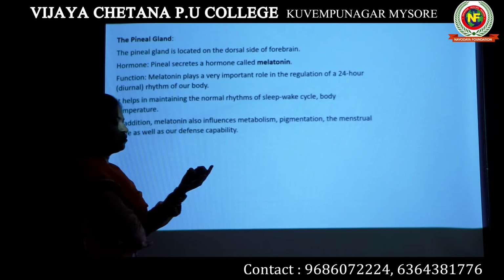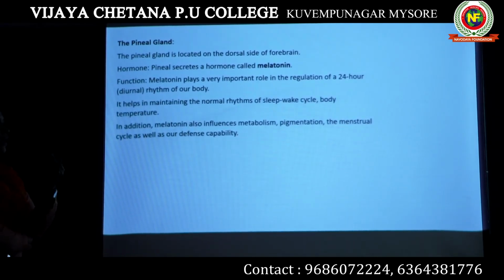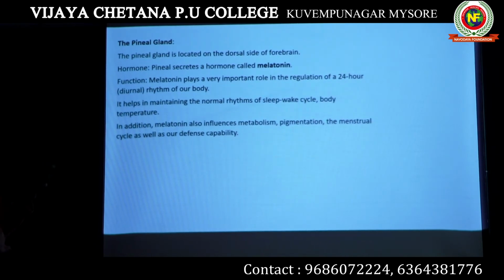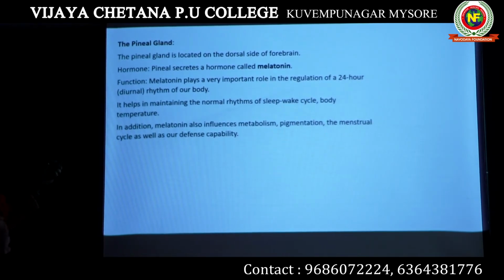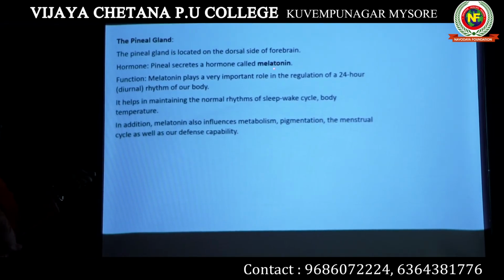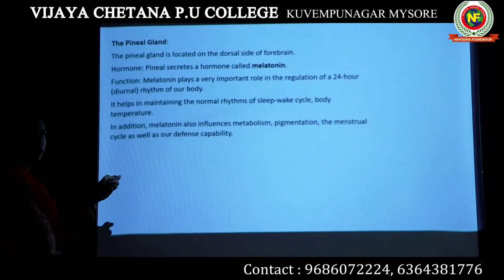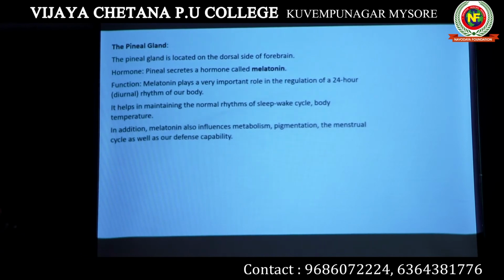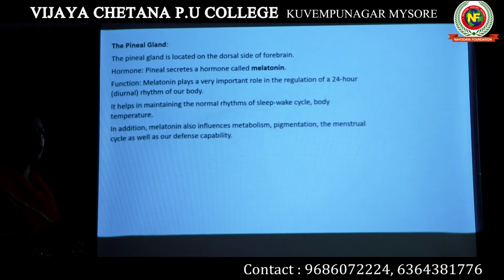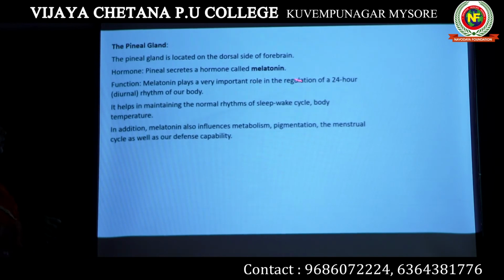All the three endocrine glands that we have studied so far, hypothalamus, pituitary gland and pineal gland, are present in our forebrain. This pineal gland produces a hormone known as melatonin. Melatonin is a very interesting hormone because it regulates our 24 hour cycle. Even though nobody is coming and waking you up, you wake up in the morning, right? And at night, however busy you are, you tend to sleep by 10 o'clock or 10:30, 11. That is because of this hormone known as melatonin produced in your body.